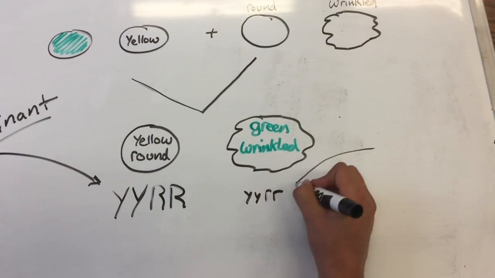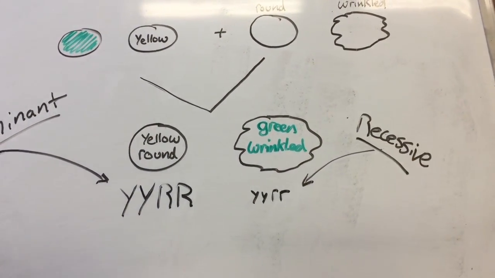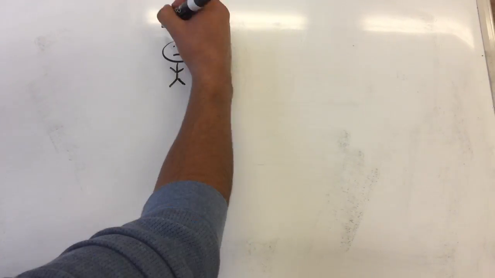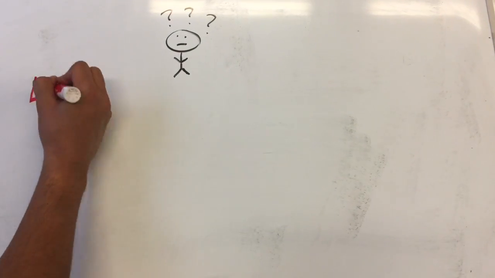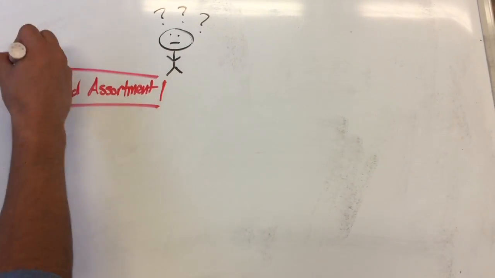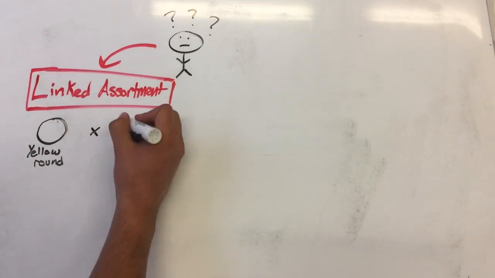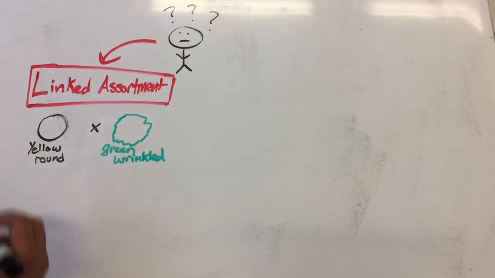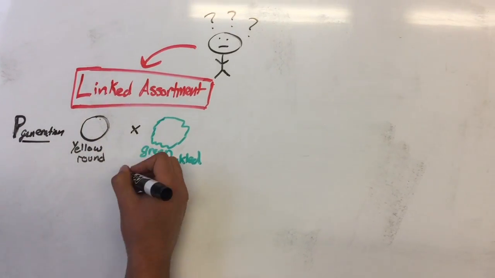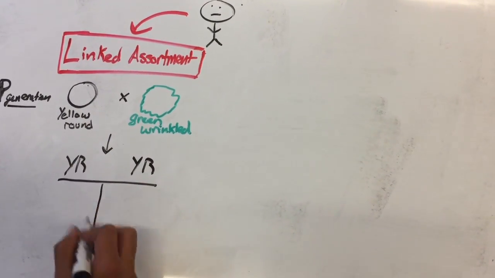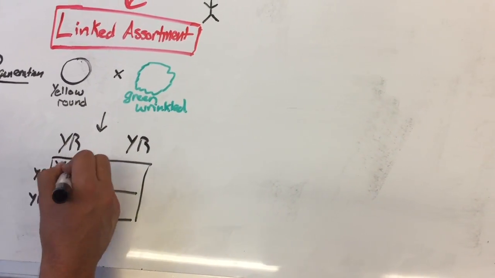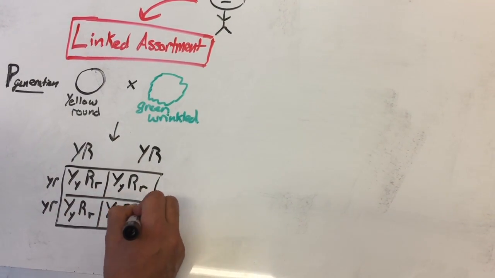Mendel had 2 hypotheses for the assortment of 2 different genes. One hypothesis was linked assortment. Linked assortment is where the 2 genes are linked, so variants that occur together in the parents are inherited by the offspring as a unit. In this example, the yellow seed allele, uppercase Y, would be inherited with the allele for round seeds, uppercase R, and the alleles for green seeds, lowercase y, would be inherited with the allele for wrinkled seeds, lowercase r. There would be 2 possible male gametes and 2 possible female gametes.